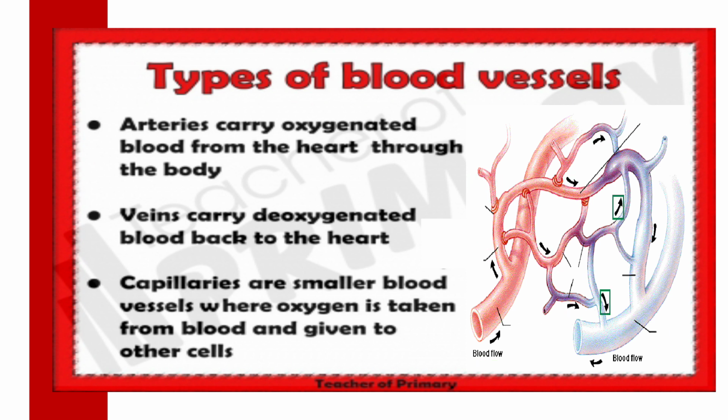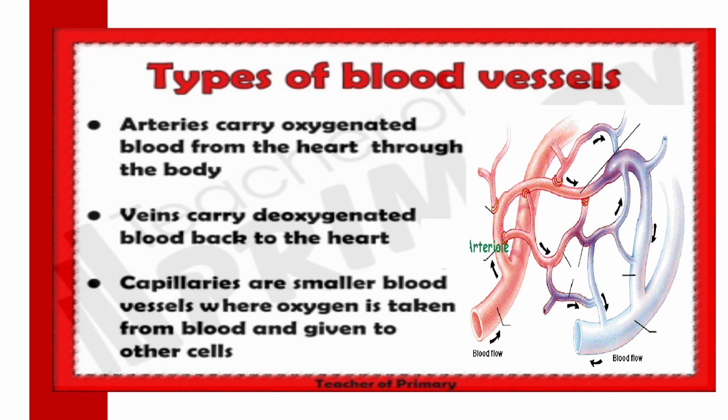Now the walls of the arteries are thick and elastic. Why is it thick? Because when the heart gives blood to the artery, it is given at high pressure. That's why the wall should be strong. Otherwise, it will burst and the blood will flow out.